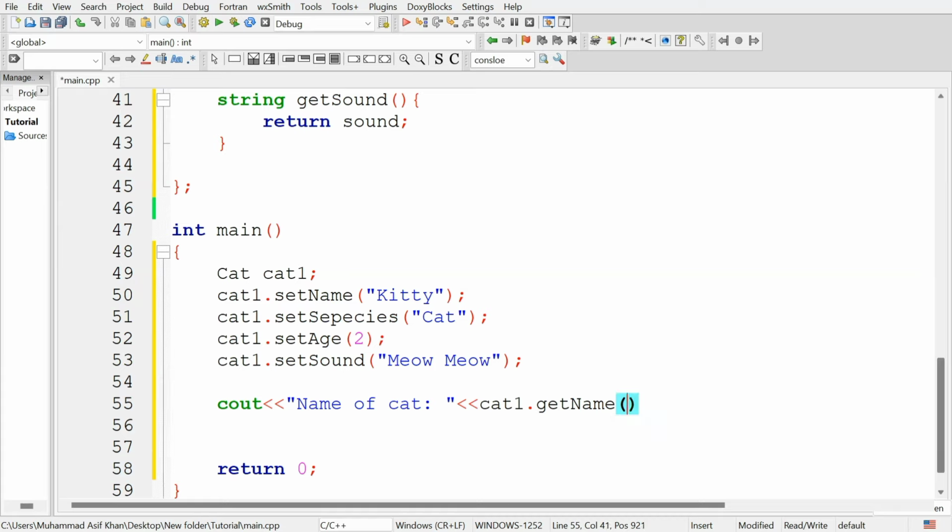As you can see, get name method is also defined in the animal class but not in the cat class, and we are able to use it due to inheritance.